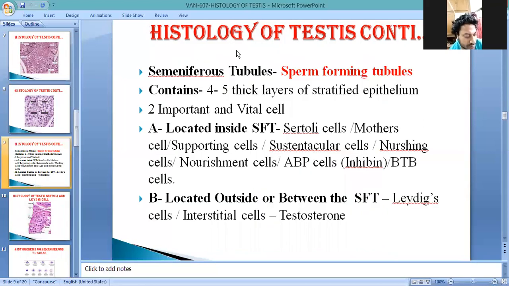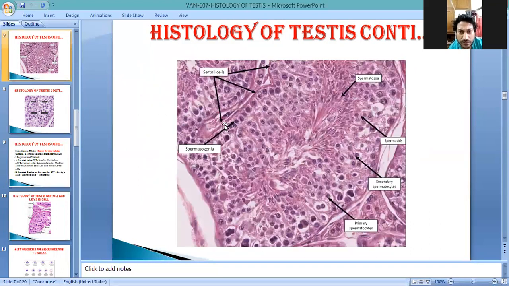Okay, so in the next slide you see the histology of the testis. It contains first the seminiferous tubules, which are also known as sperm forming tubules, which contain 4 to 5 thick layers of stratified epithelium. So you see here, this is 4 to 5: this layer, this layer, this layer.